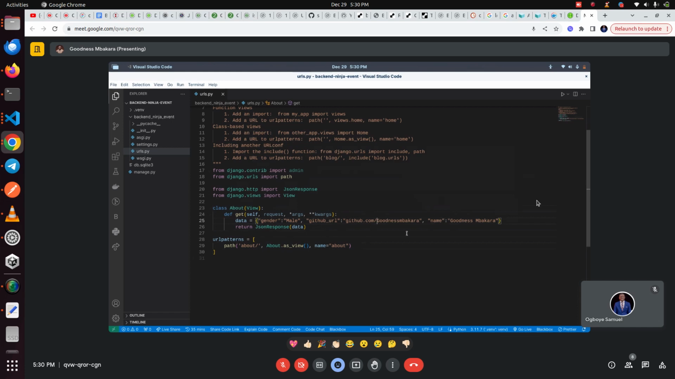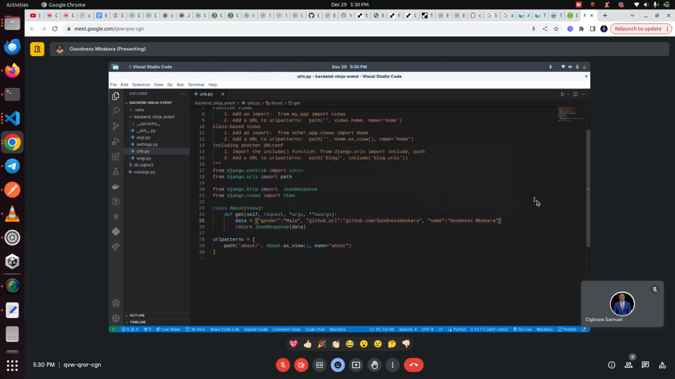So this is basically like a dictionary, right? We have the key value pairs: the gender has the value male, comma, GitHub URL has the value this, comma, name has the value this. I don't know if that's explanatory enough. Yes, that's a good explanation.